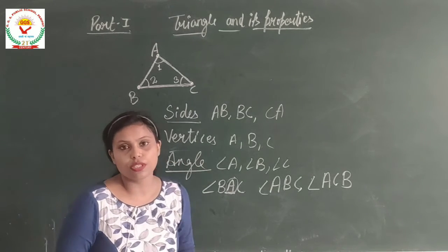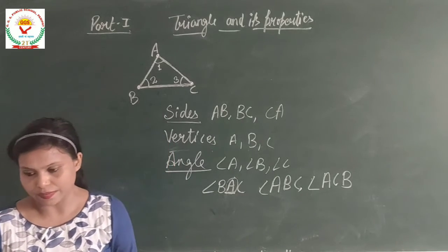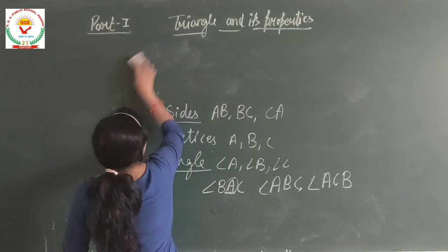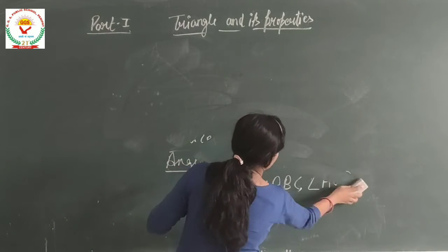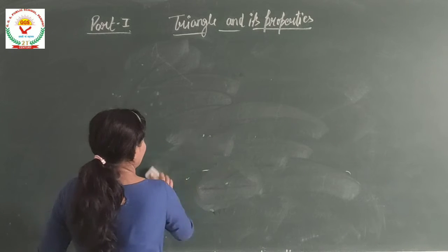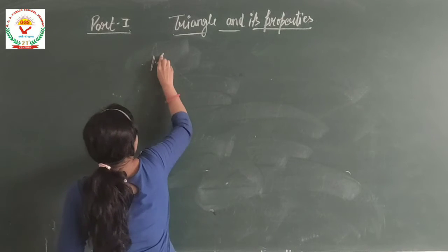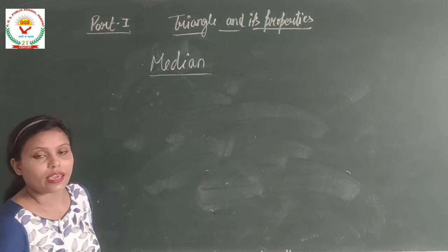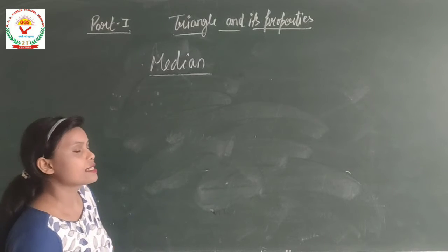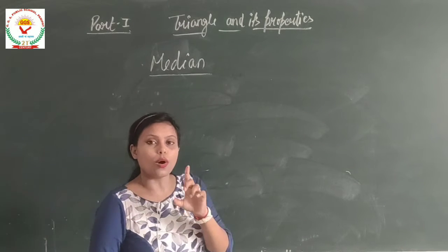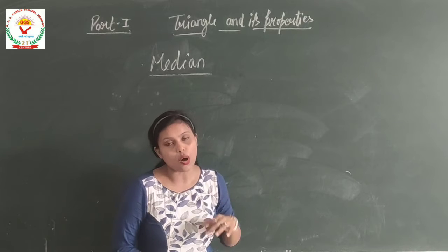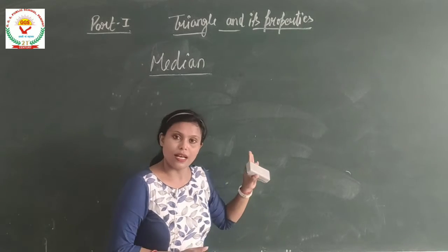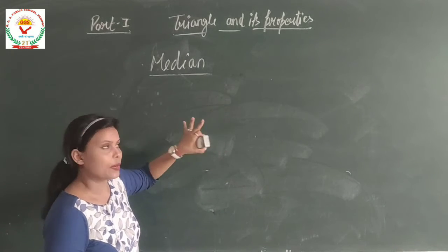Let's move to the properties of the triangle. So first we have median. Okay. So median is any line segment which joins one of the vertices to the midpoint of the opposite side. This is very complicated. Let's study with a figure.